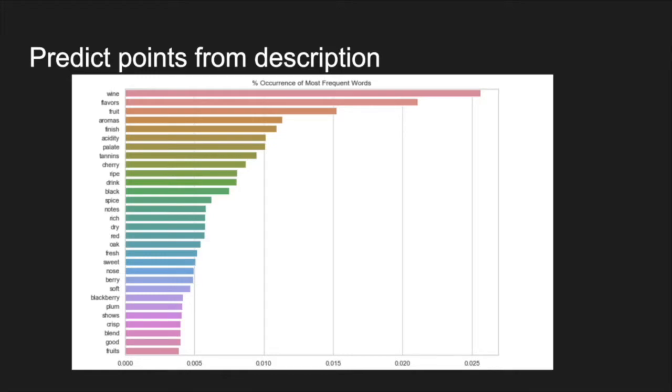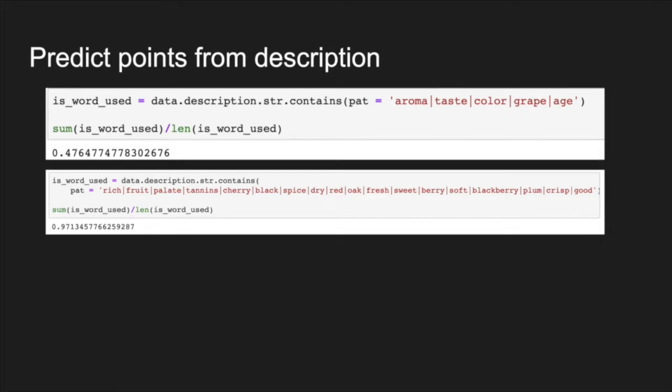Then we tried to find a set of words that can be used as keywords. We picked most of the adjectives and a few nouns that can express the feelings. And those words showed up in more than 97% of all data entries.